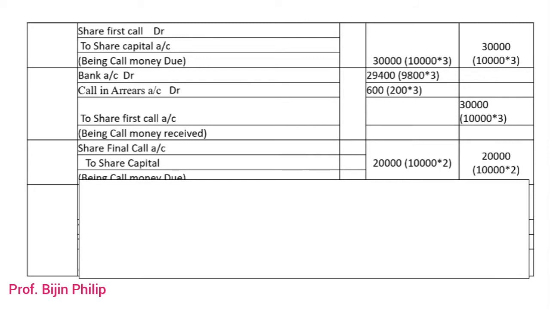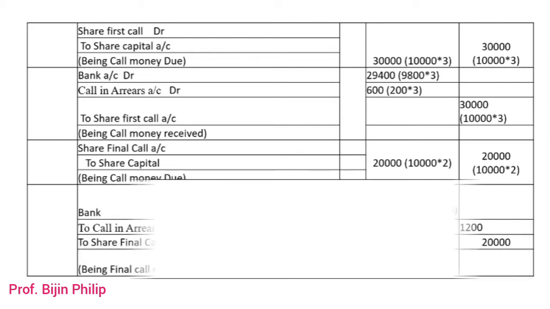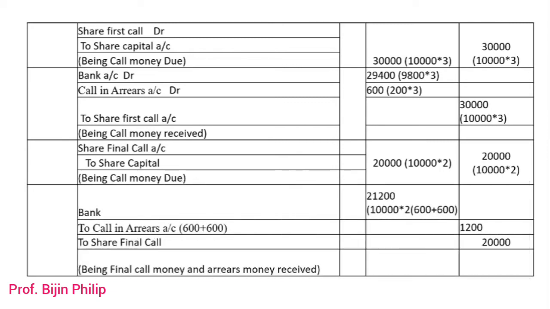So we'll see what will be the journal entry in that kind of situation. Here you can see that Bank account debtor to Calls in Arrear account, to Share Final Call account. If you see the final call stage, the company is expecting to receive 20,000 rupees, but you can see that in the bank account it is 21,200. So what is happening here?